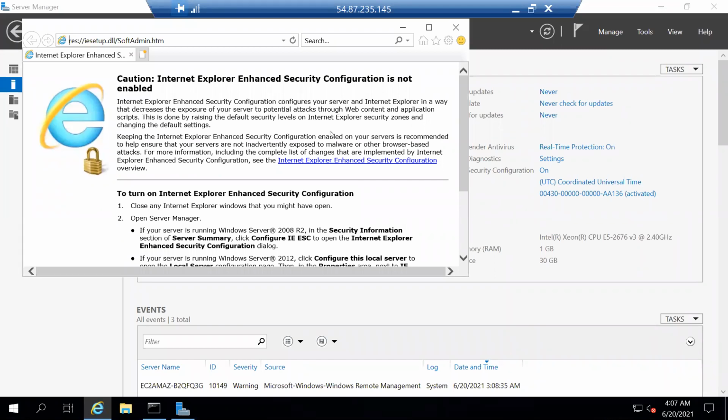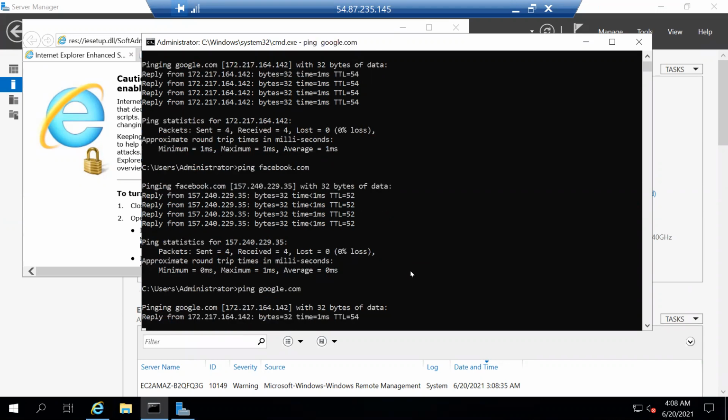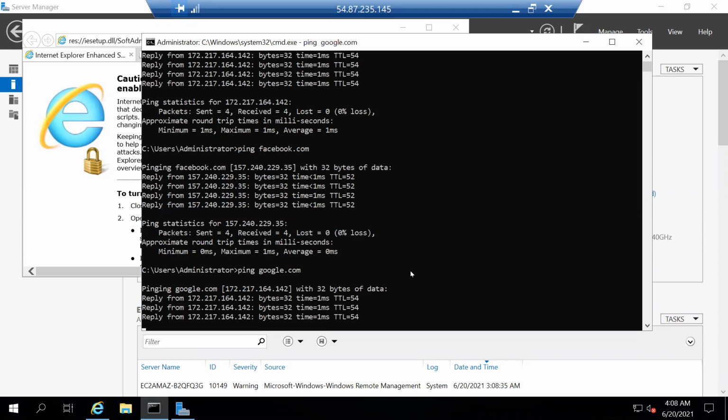My request, the Google website is not showing on the screen. But if I ping, the ping will be successful. See, here the ping is successful.